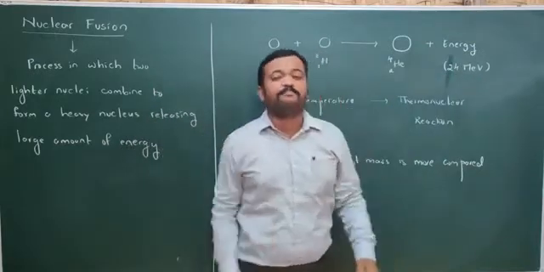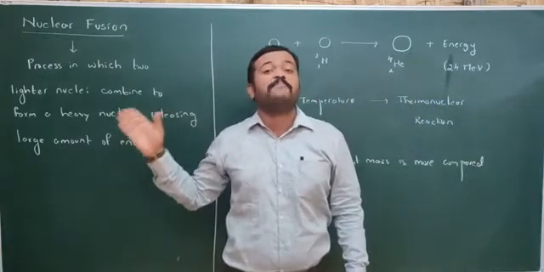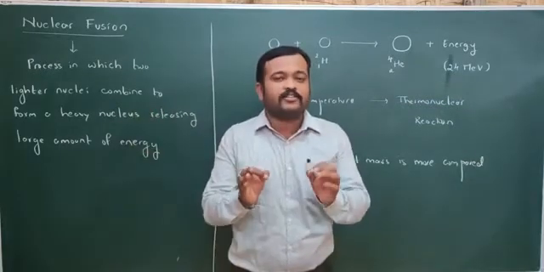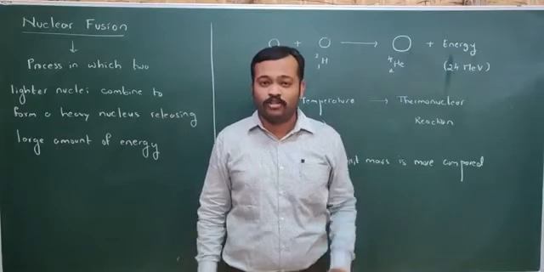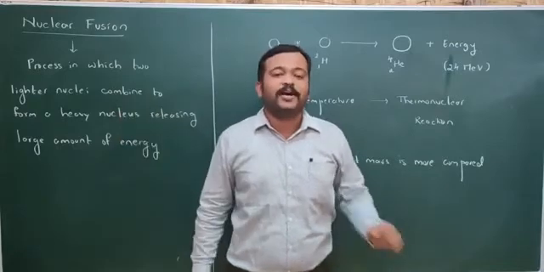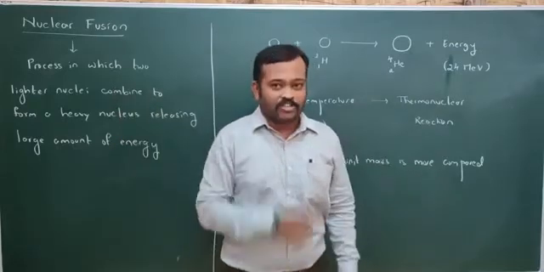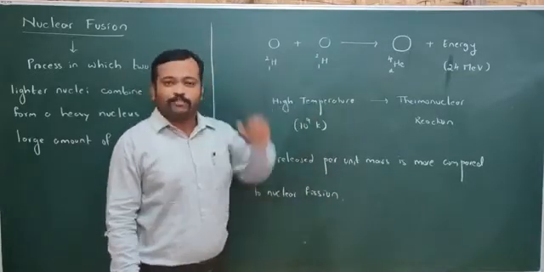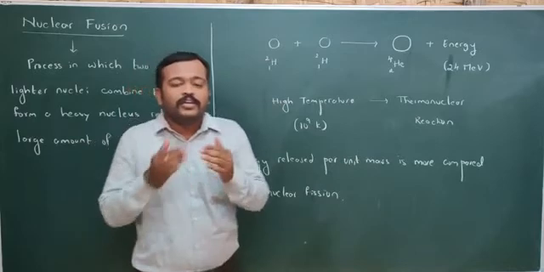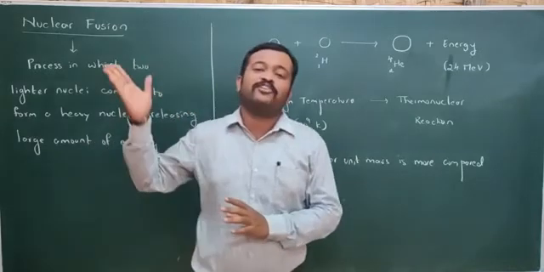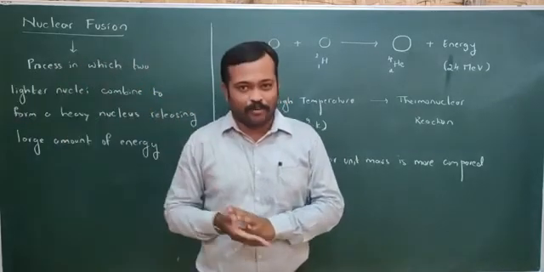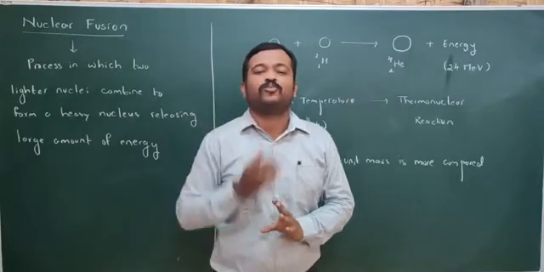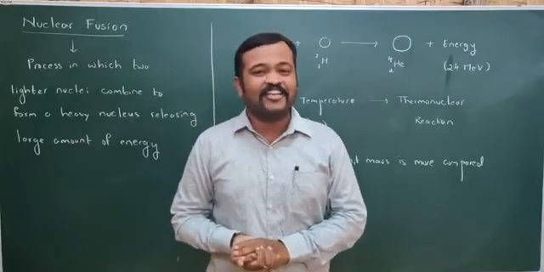When we compare with per fission, it was about 200 mega electron volts. Right? So when we consider per fission and per fusion, fission releases more energy compared to fusion. But when we consider energy released per unit mass, nuclear fusion releases more compared to nuclear fission. Right? So this was all about nuclear fission and nuclear fusion.